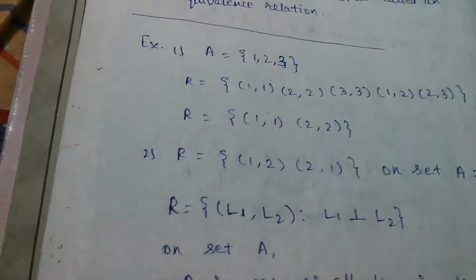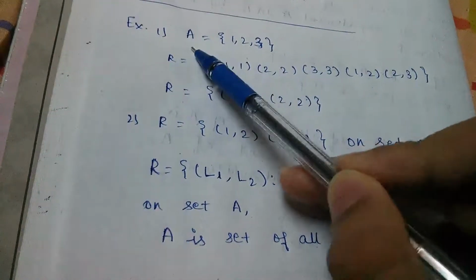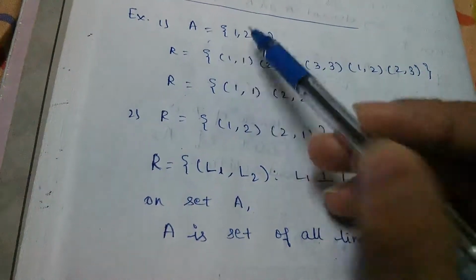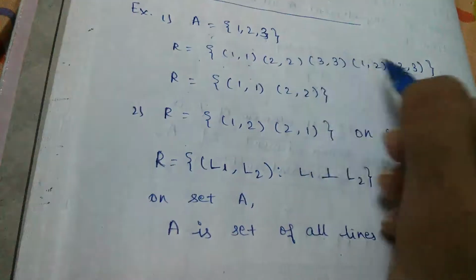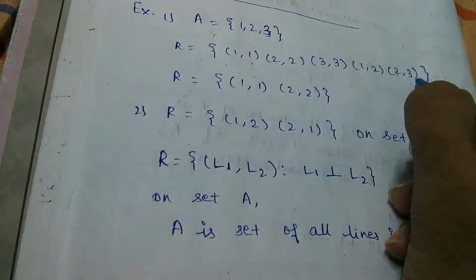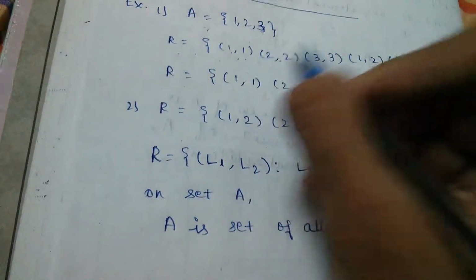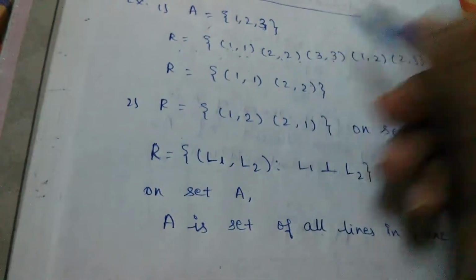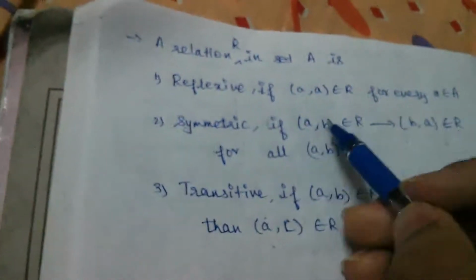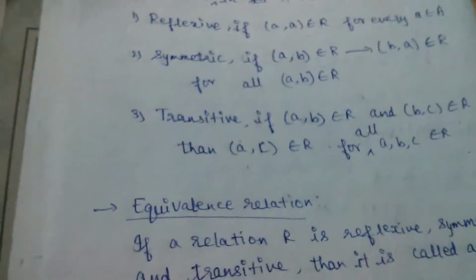Now let's see a few examples. First, if you take a set A equal to {1, 2, 3}, and we have a relation given by these elements. Now in the first relation we can see that we have (1, 1), (2, 2) and (3, 3). So it satisfies the first condition, which says that (a, a) must belong to R. So we can tell that it is reflexive.